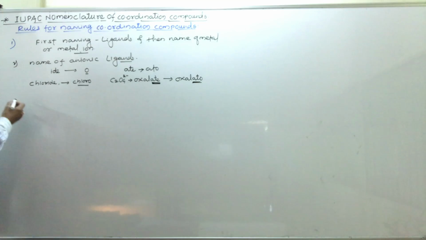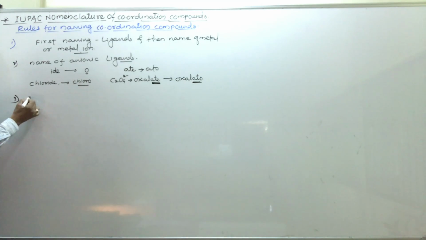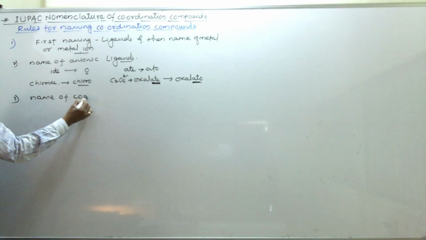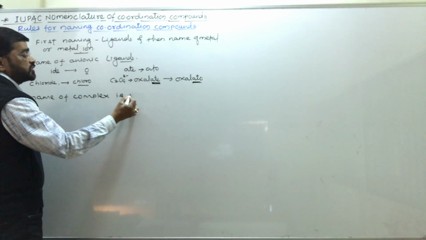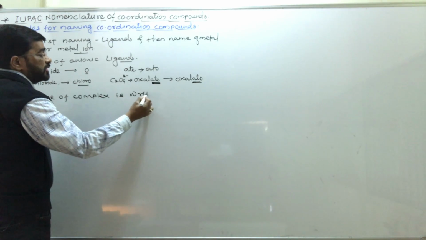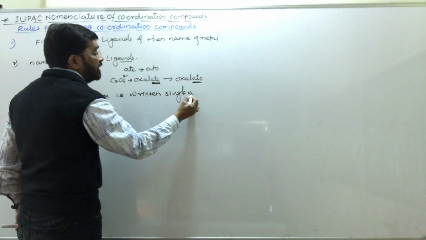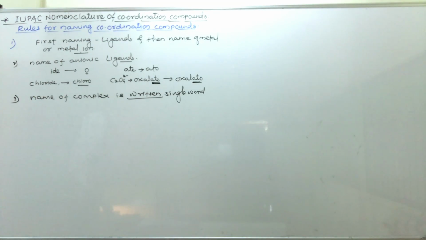See the next rule to write the IUPAC name of this complex. The name of the complex is written in a single word. Single word मध्ये त्या कॉम्प्लेक्सचं नाव आपल्याला लिहायचे.